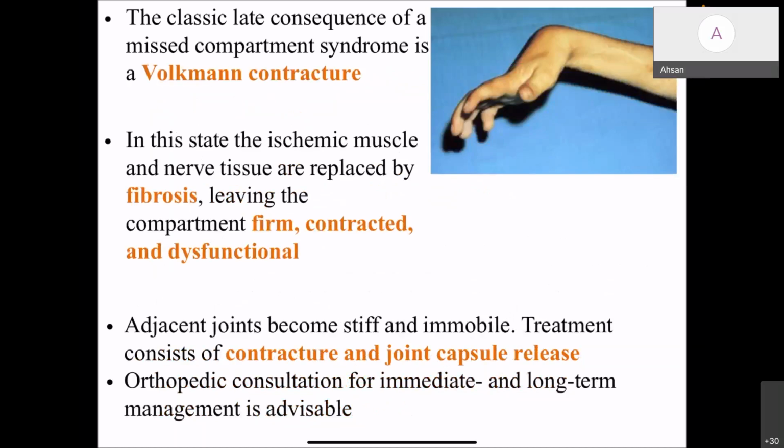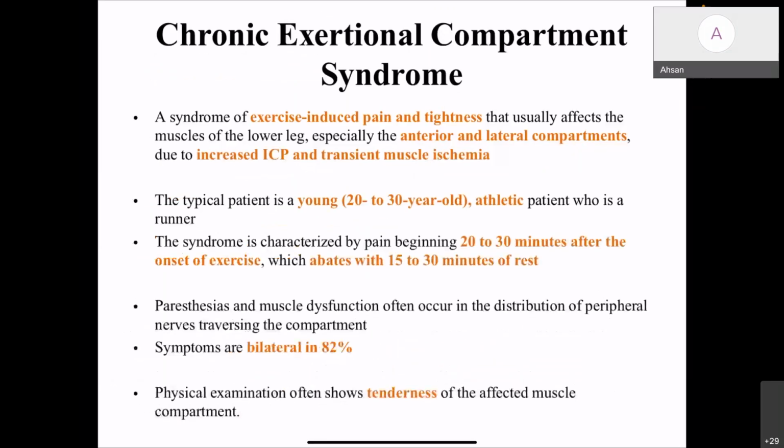The classical consequence of a missed compartment syndrome is Volkmann's ischemic contracture. In this state, the ischemic muscle and nerve tissue is replaced with fibrosis, leaving the compartment firm, contracted, and dysfunctional. Adjacent joints become stiff and immobile. Treatment is contracture and joint capsule release. An orthopedician should also be a part of the procedure.